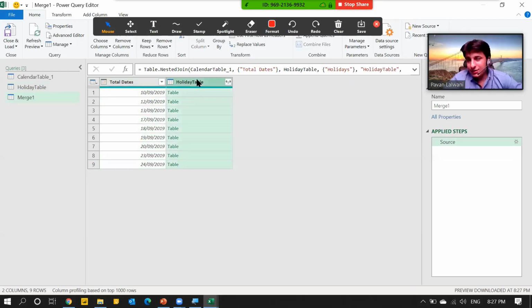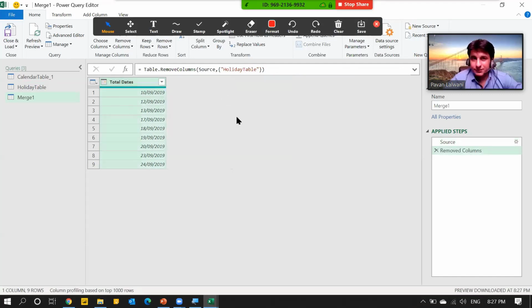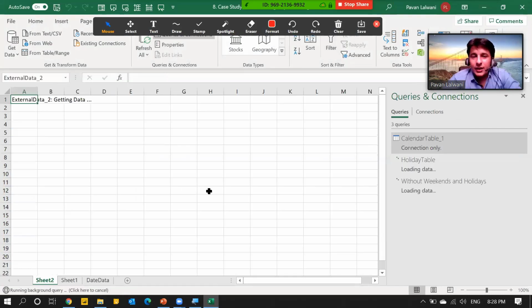Then I can just delete the second column, not required. This is the final output I want, without weekends and holidays. That's it. Close and load button. And I've got the output here.